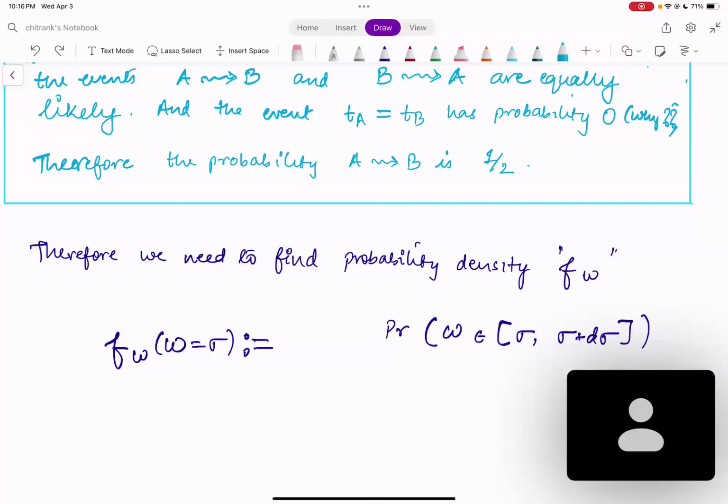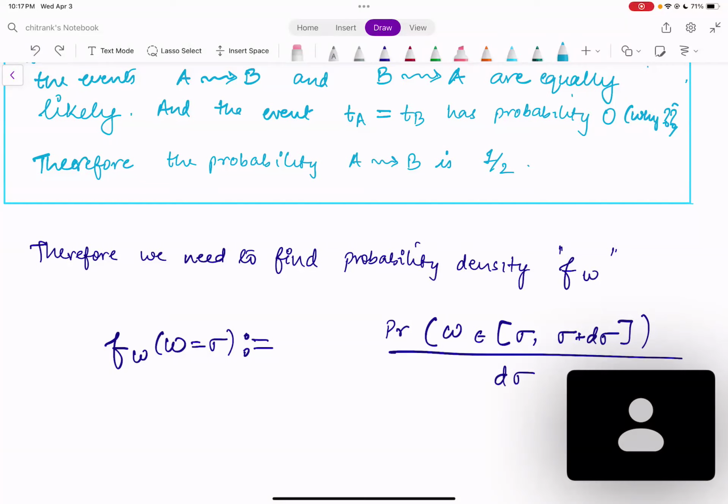But is this right? No, this definition is not right. What we have to do is divide this by the width of this event. The width of this event is d sigma, so that is what we'll have to divide by. But again, we are not done. This is not wrong, but it is quite incomplete.